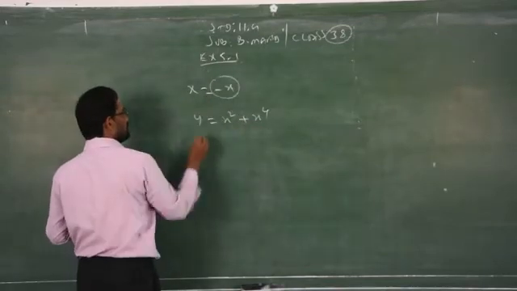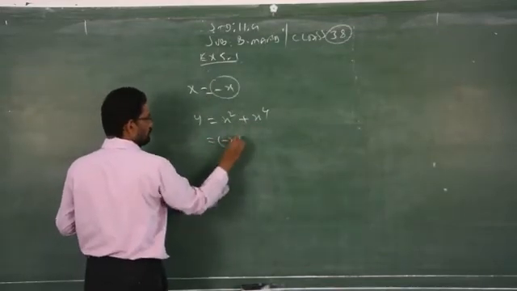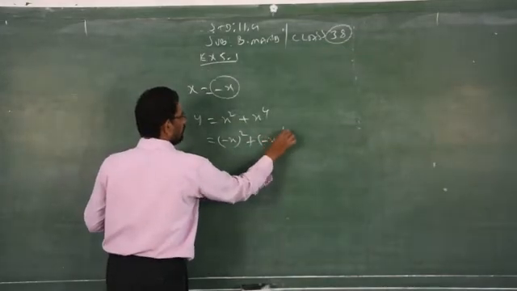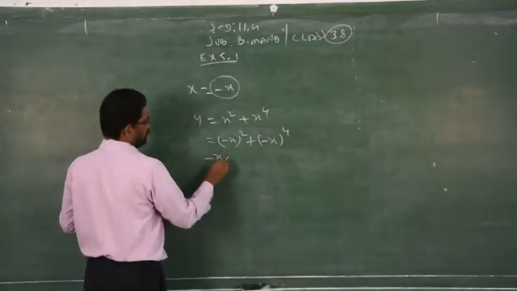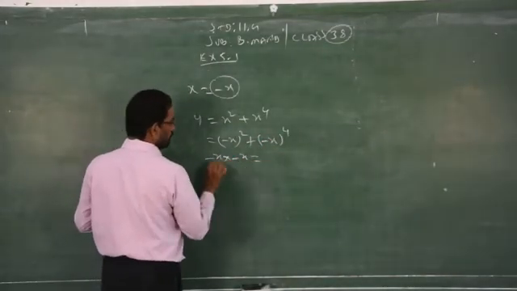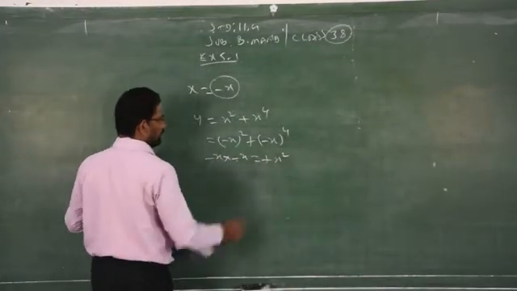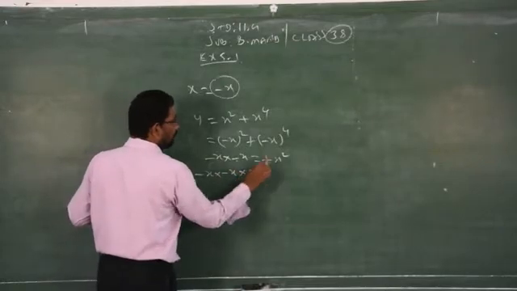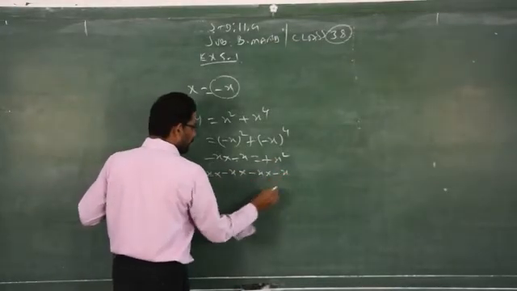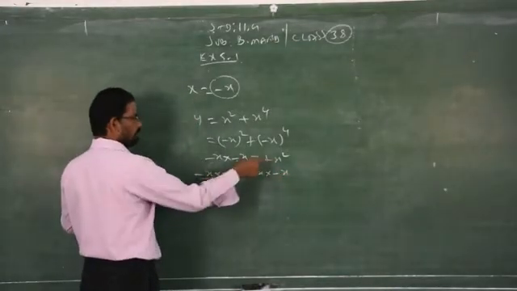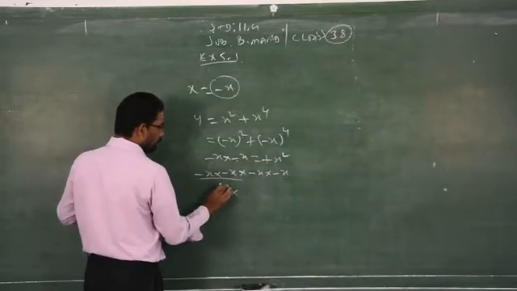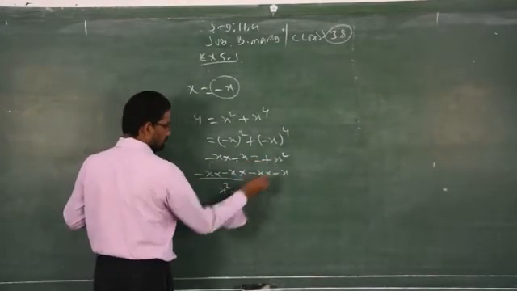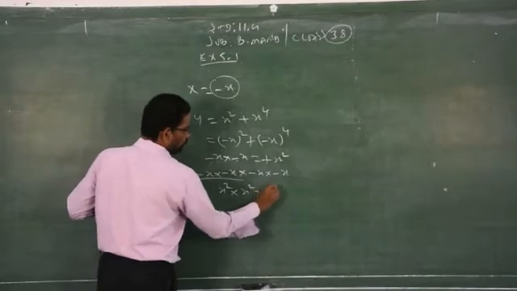If I replace x by minus x, I get minus x whole square and minus x whole to the power 4. Minus x you have to multiply 2 times, so minus into minus gives plus x square. The same way, minus x is multiplied 4 times. So minus x squared we found is x square, and again minus x into minus x is x square, so x power 4.